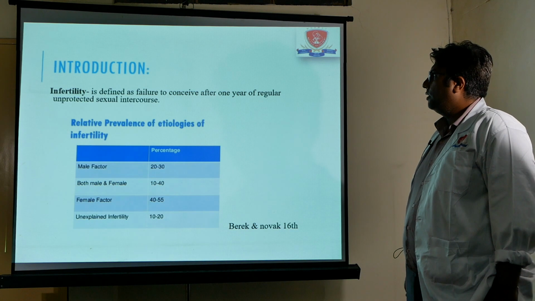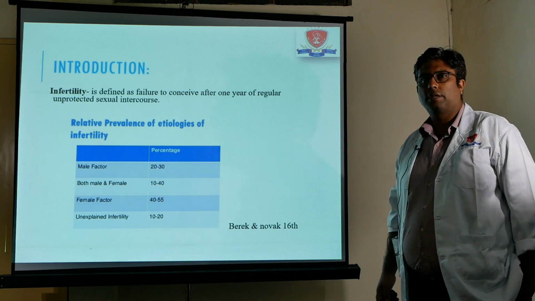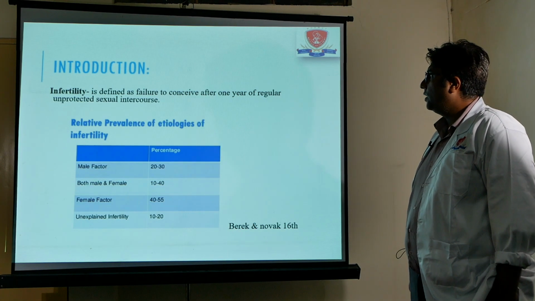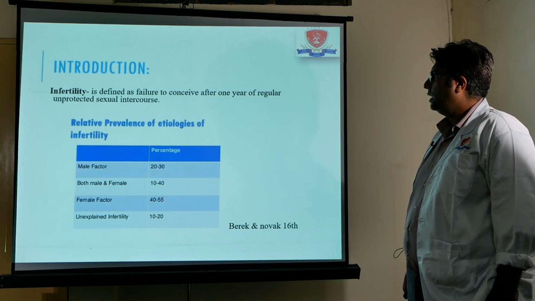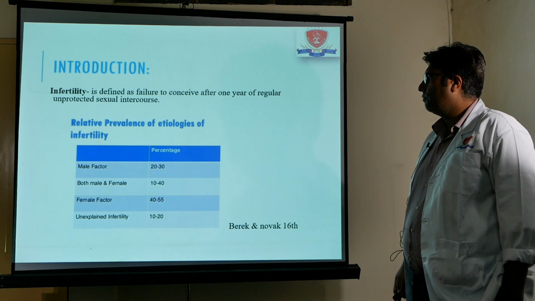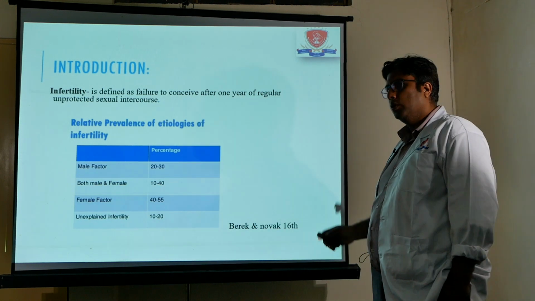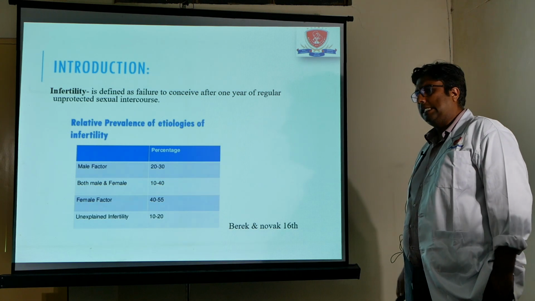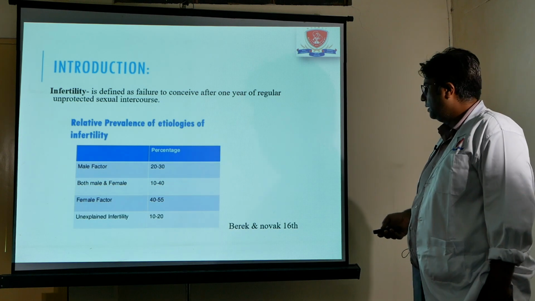By definition, it is defined as failure to conceive after 1 year of regular unprotected sexual intercourse. It's a standard definition given in all the books. If we go by the prevalence and etiology of infertility, the male factor contributes around 20 to 30%, while female factors are around 40 to 55%. In 10 to 40% of the cases, both partners are equally responsible, while in certain 10 to 20% of cases, we really don't know why the couple is having infertility.